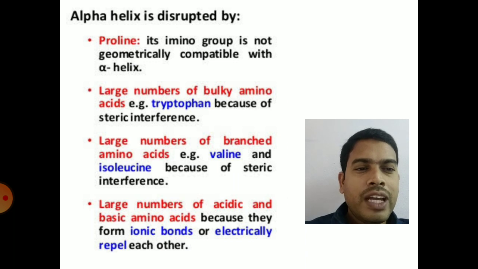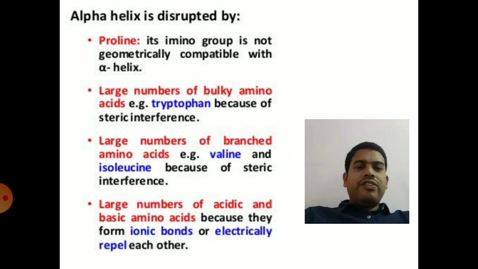Now the amino acids which will disrupt the alpha helical structure, that means the amino acids that are absent in alpha helical structure. Proline will disturb the structure. It will form bends or kinks in the structure, hence it is absent in the alpha helical structure.